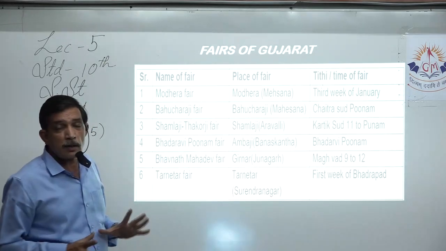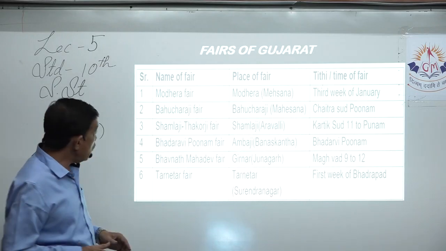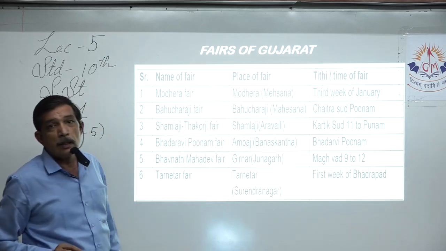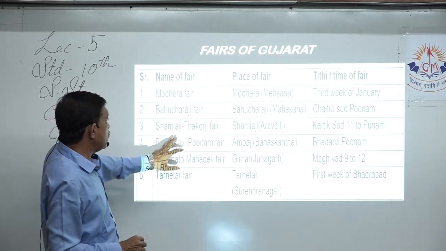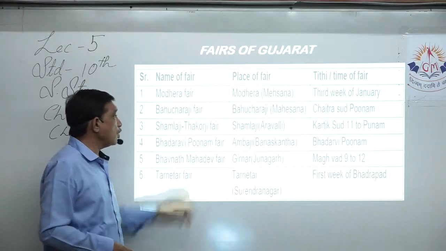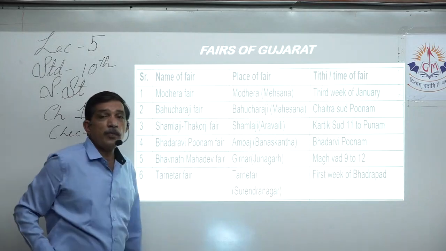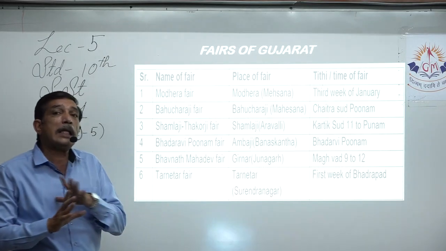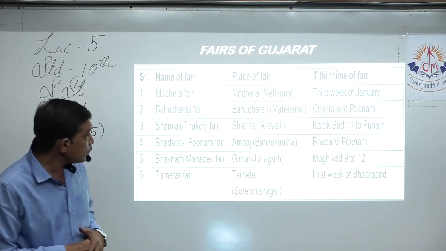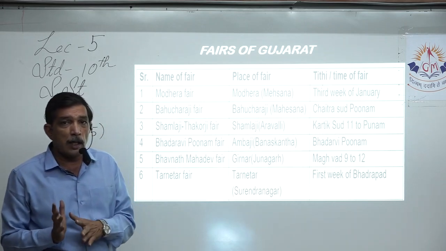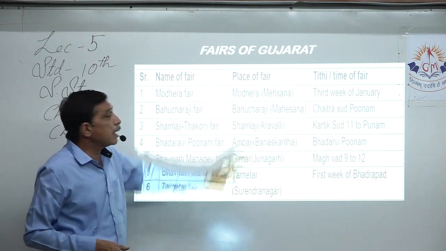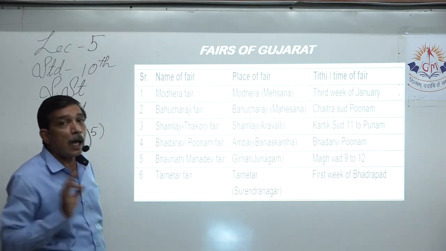So 2-3 things. Whole of this table, fairs of Gujarat, is complete objective, right? So we have to remember the name of the fair, place of the fair, and the tithi or date of the fair. Next is Shamlaji Thakurji fair, which is called Shamlaji fair also, it is called Thakurji fair also, and it is also called Kalia Thakur fair. So don't get confused with different names that are used. Yes, ठाकुर जी थोड़े श्याम रंग के हैं, सो कालिया ठाकुर भी उनका नाम है भगवान का. सो श्यामलाजी ठाकुर जी फेयर, that is held at the temple of Shamlaji, which is in the Aravalli district.